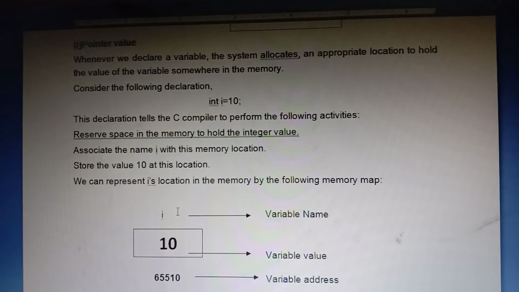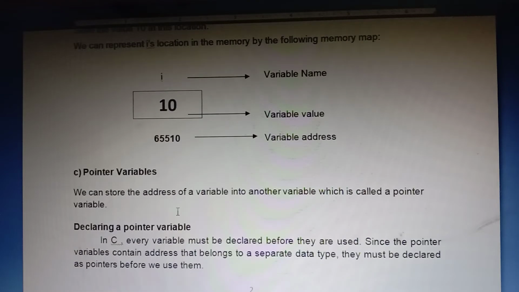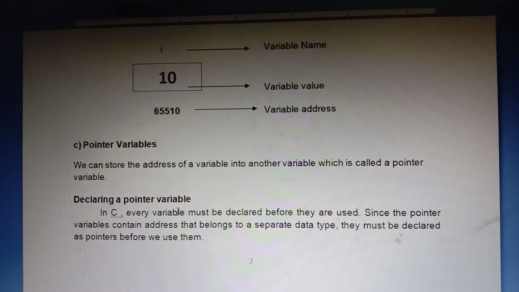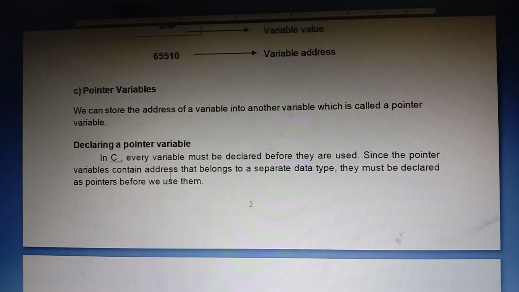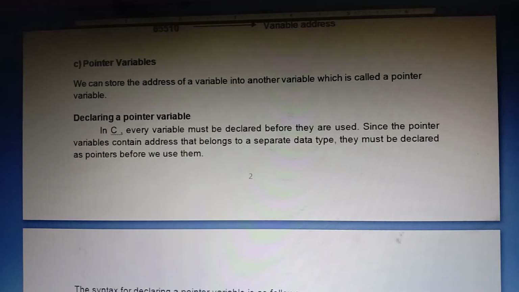Next, pointer variables. Now we can go for the main topic, our main goal. We can store the address of a variable into another variable, which is called a pointer variable. Storing a variable's address is suitable only for a pointer variable. How to declare that pointer variable is very important. In C, every variable must be declared before use.